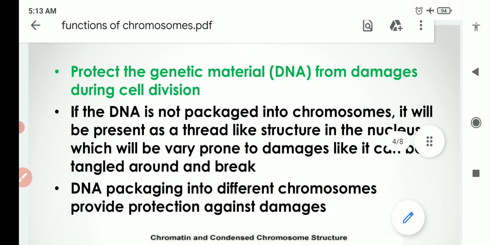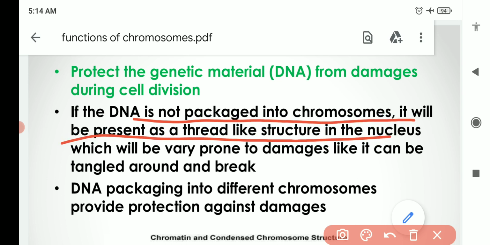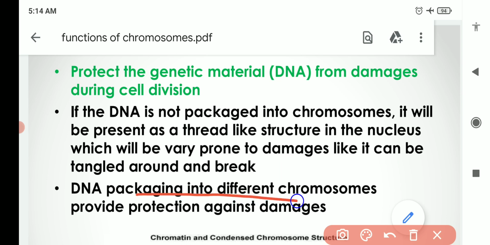Okay, because during cell division there are various stages where these chromosomes get separated from each other and go to different cells. So there are more chances of damage. So if the DNA is not packaged into the chromosome, it will be present as a thread-like structure in the nucleus, which will be very prone to damage, like it can be tangled around and break. Okay, so we have seen here in the image, DNA is packaged into different chromosomes which provide protection against damage.